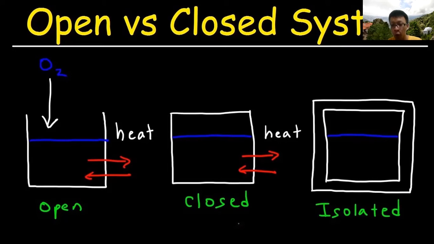For the third one, it is a well-insulated system, also called an adiabatic system. In the well-insulated or adiabatic system, there won't be transfer of heat in and out of the system, and also there's no change of mass in the system.